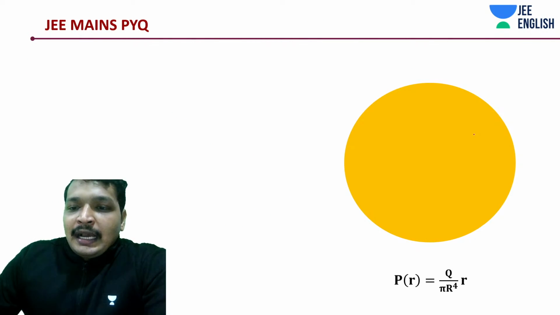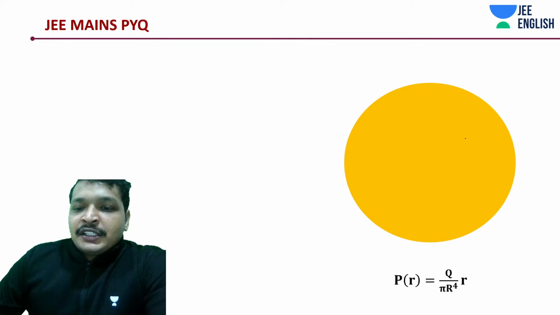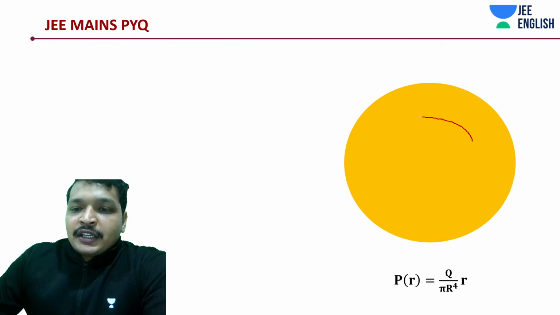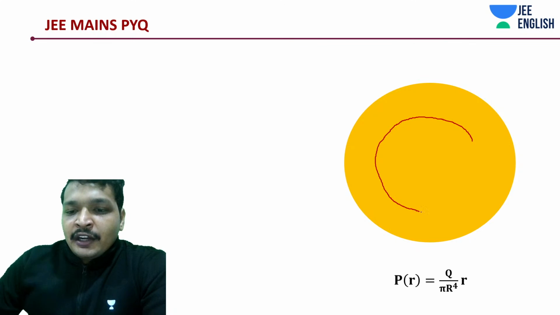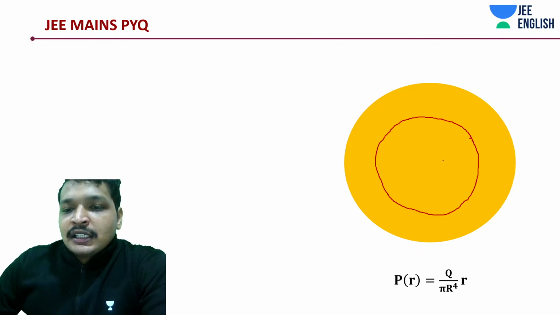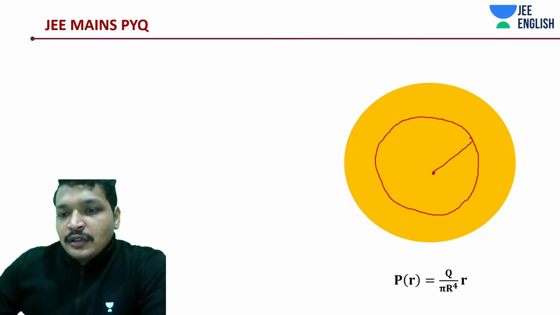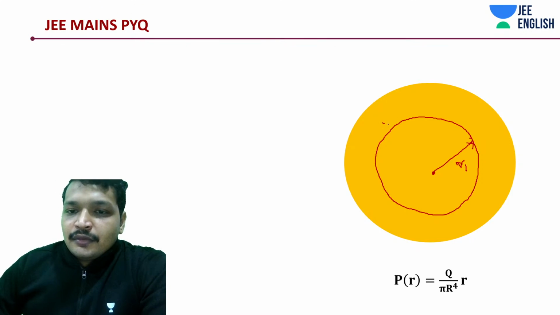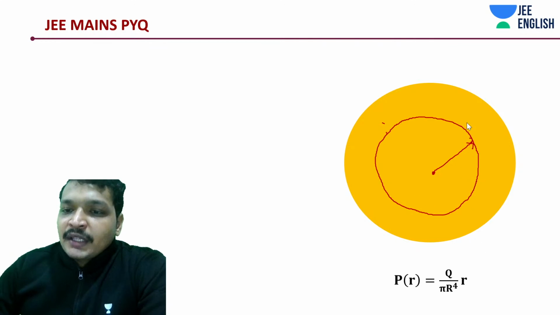First and foremost, in such questions, what have I told you? The first objective of yours should be to find out how much is the charge enclosed from this point to this point. And as you can see in the equation, it's varying for every r.